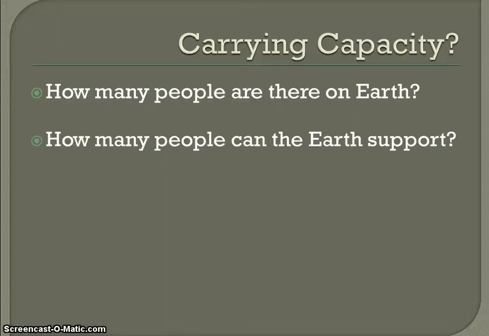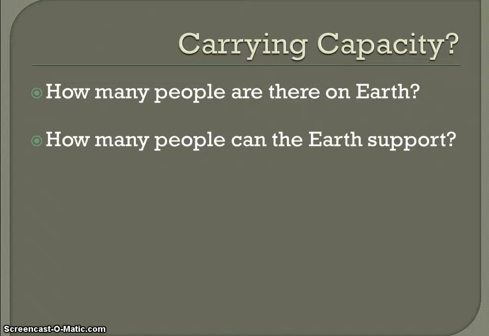Carrying capacity refers to the number of species, or number of individuals of a species, or number of humans that a certain ecosystem can support. It's directly related to the amount of resources that are available, resources like food, water, and shelter. The types of resources we use vary depending on where we live. Those that live in developed countries like the United States are going to use more resources per person than, say, someone that lives in sub-Saharan Africa.